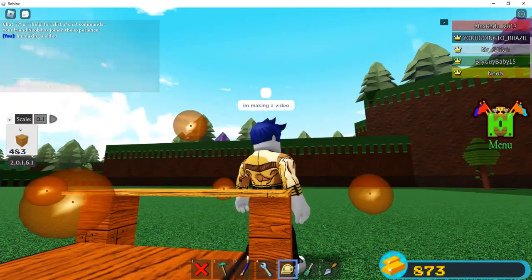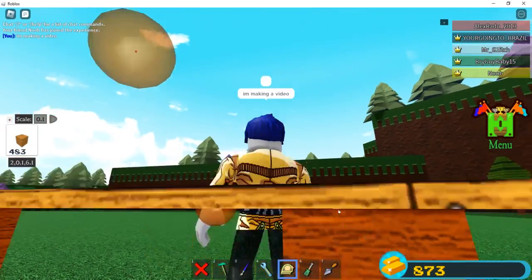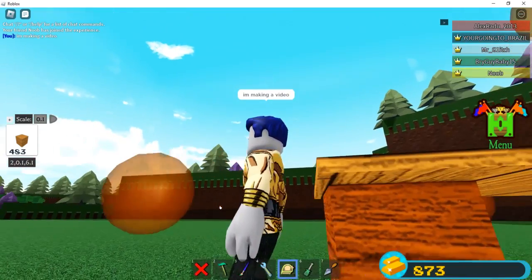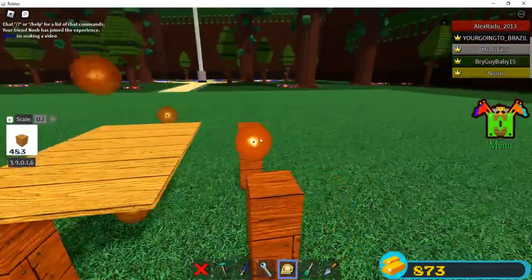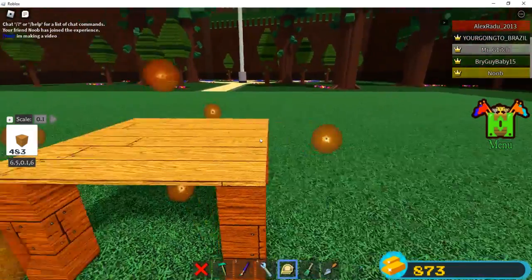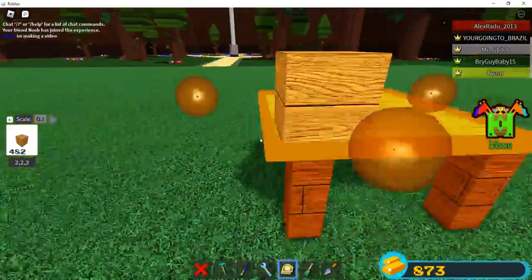Alright, so use 0.1 to make it match. See? Like that. Not like this. Like that. And do it on the other side. Alright, and then place another block.